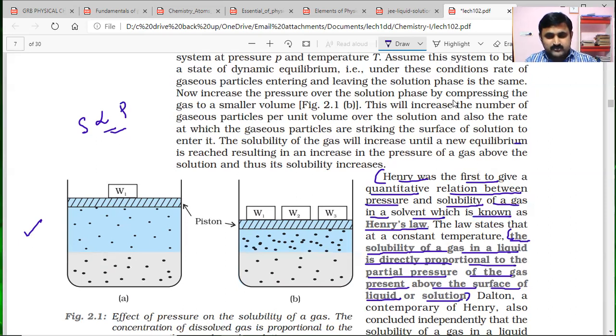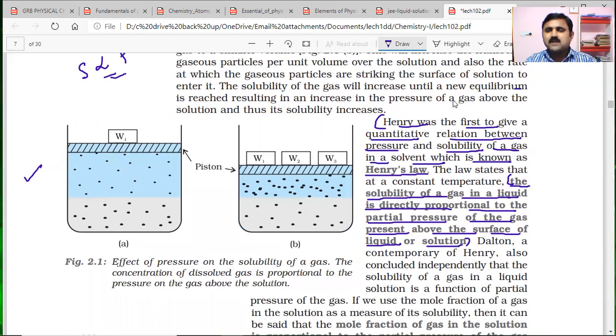And when we are discussing partial pressures, we have to remember Dalton's law. Dalton, a contemporary of Henry, also concluded independently that the solubility of a gas in a liquid solution is a function of the partial pressure of the gas.